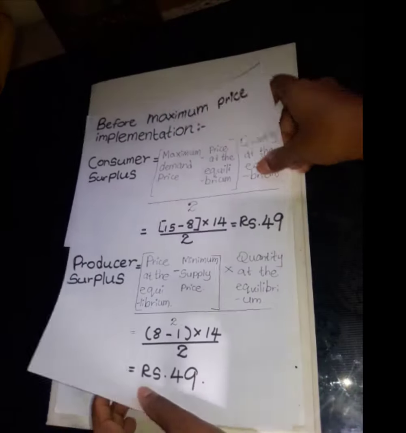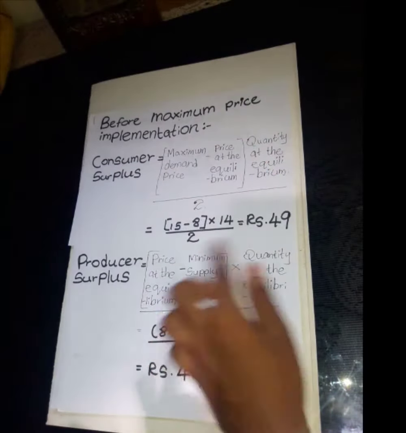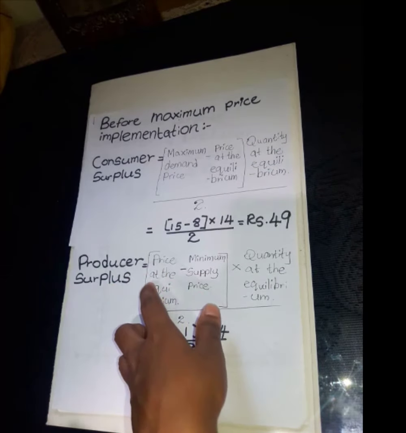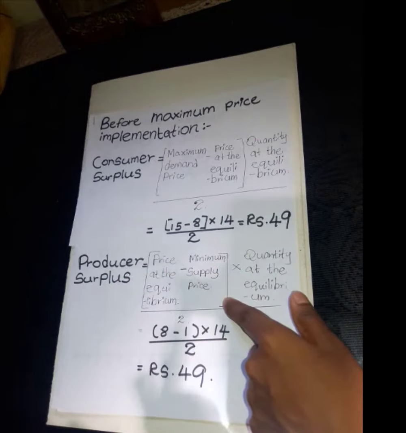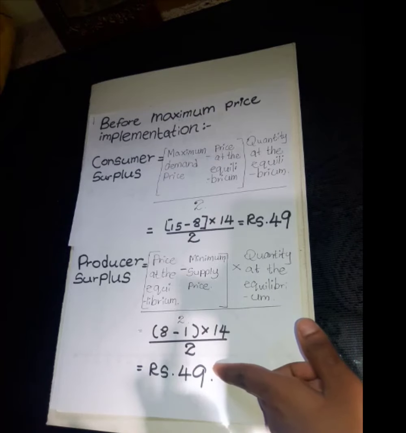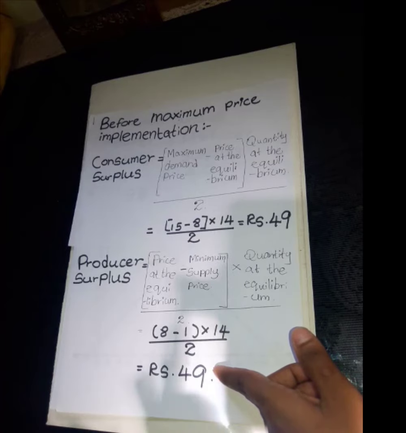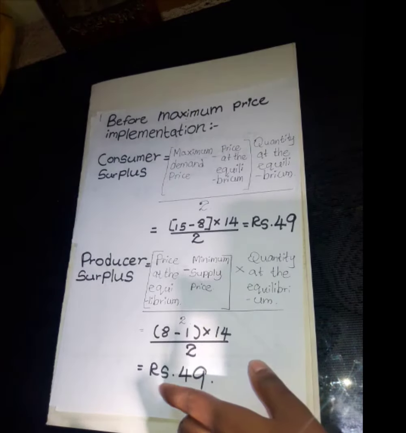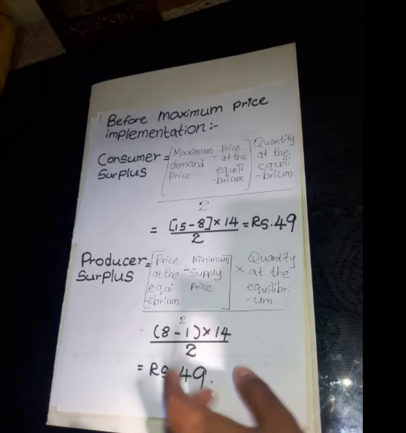You can see it like this also. Here is the producer surplus calculation. This is the formula, and here I have calculated the producer surplus. So before implementing the maximum price ceiling, our producer surplus is 49 rupees.